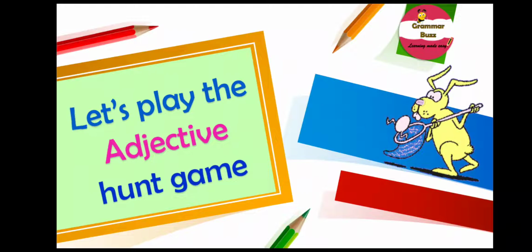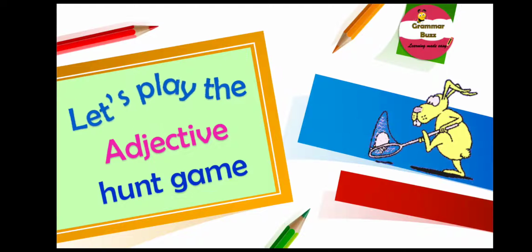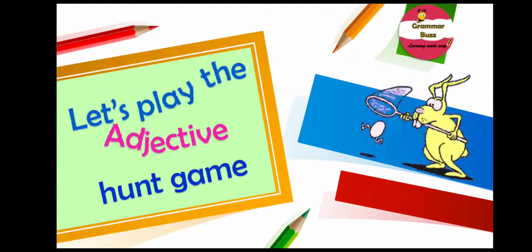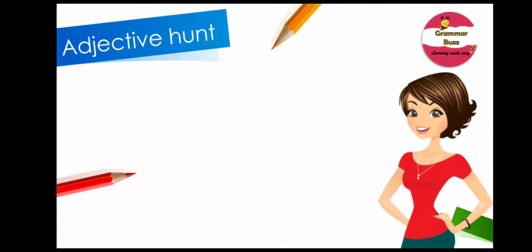Now let's play the adjective hunt game. Do you remember this game? Surely you do. But in today's game, we have a little twist. Okay, so this is how the game works. I'm going to show you a sentence and you will not only have to identify the adjective but also state its kind or type. So let's get started.